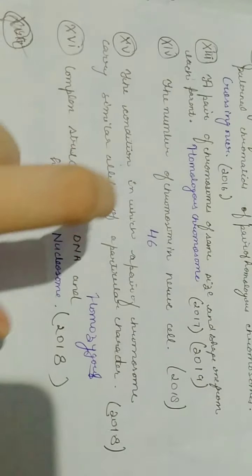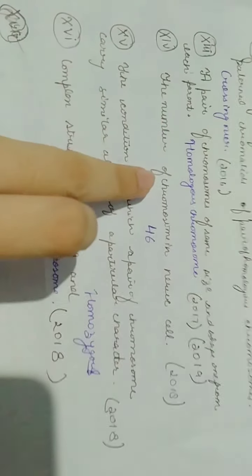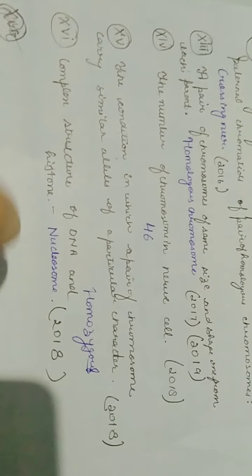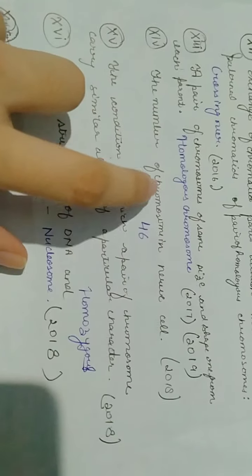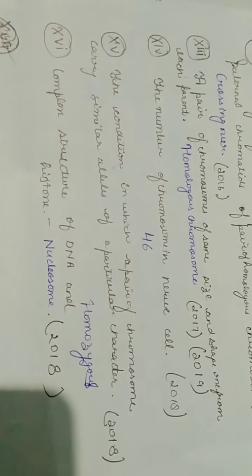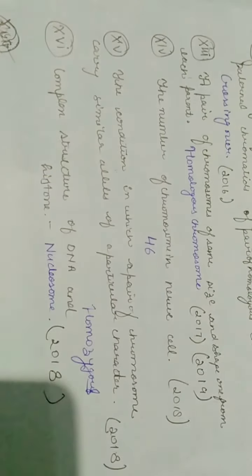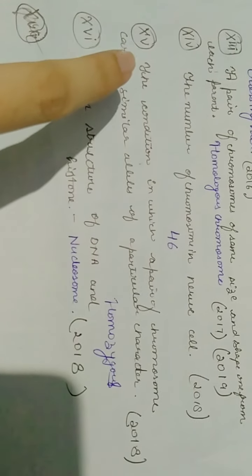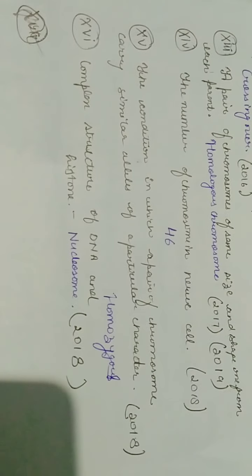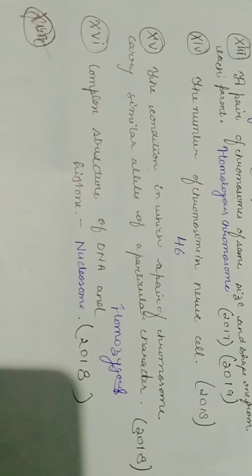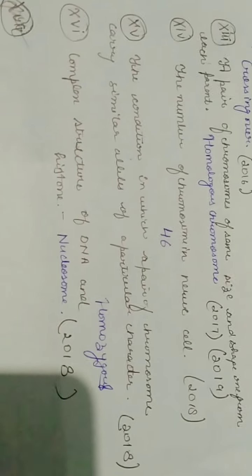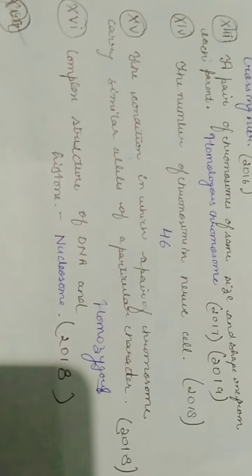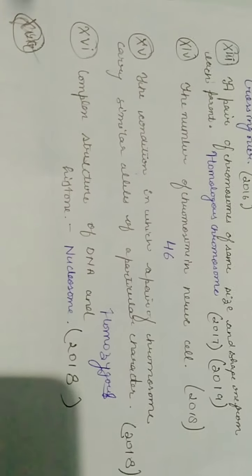If it had been written, instead of number of chromosomes, the pair of chromosomes in the nerve cell, then what would have been your answer? Then your answer would have been 23. But why? Because when we talk about pair, then we take two chromosomes. The two chromosomes make one pair. So 46 by 2, 23 pairs of chromosomes.